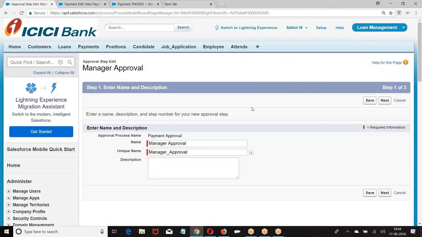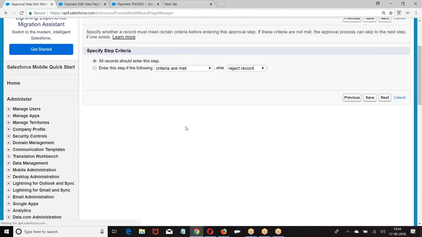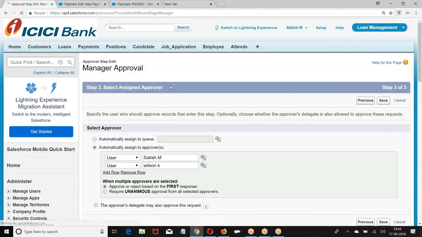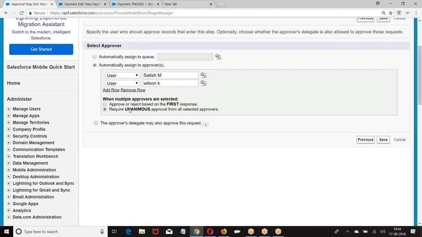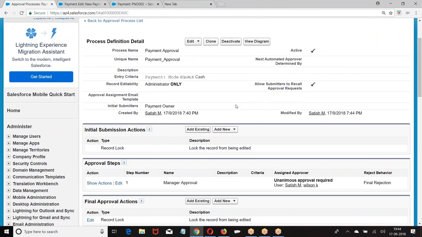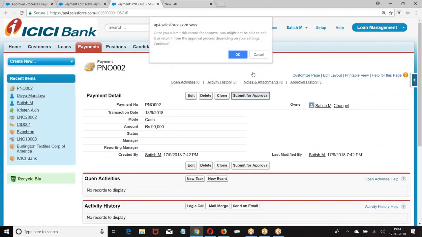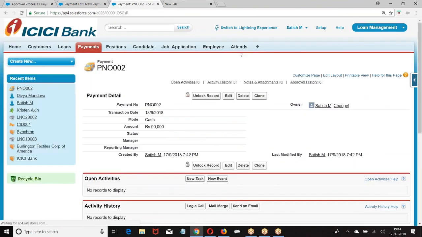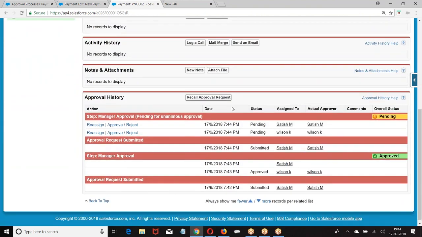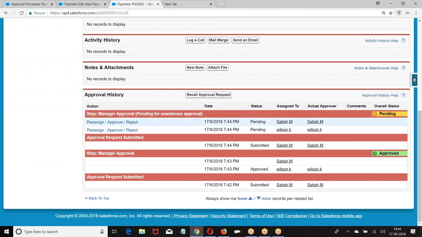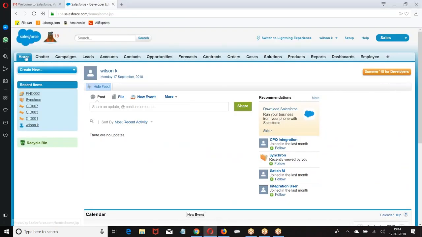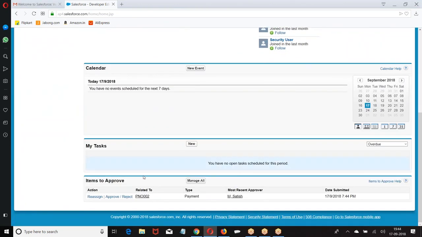Edit. Next. Require unanimous approval. You submit the record for approval. Record is submitted for approval. When the record is submitted for approval, then what happened? Again, Wilson's home. But this time I told unanimous. So I got the request.